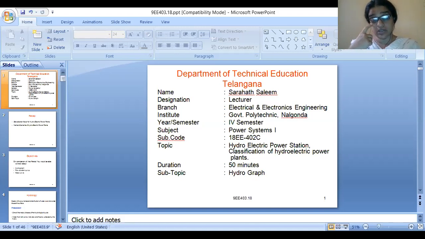Today's topic is related to hydrograph and classification of hydroelectric power plants.